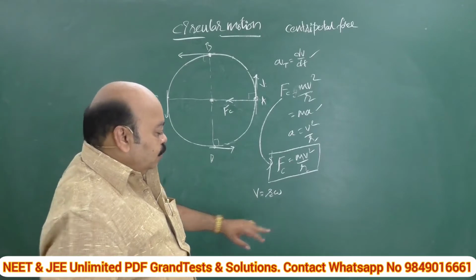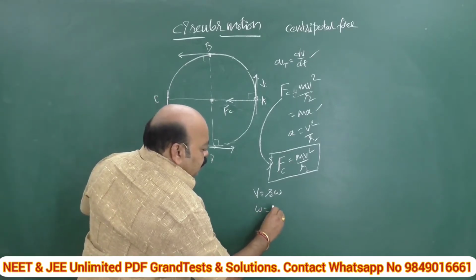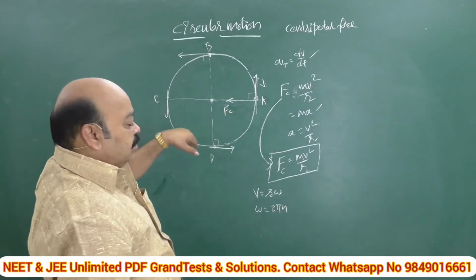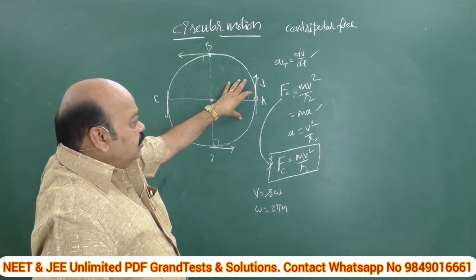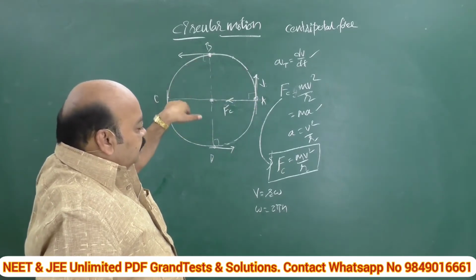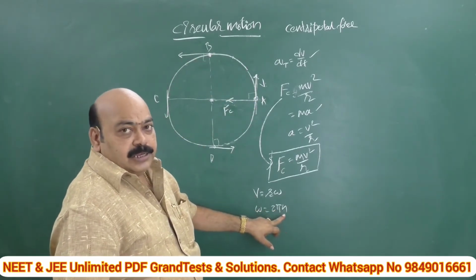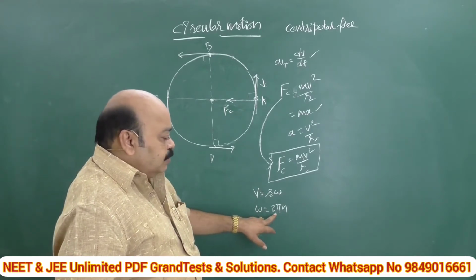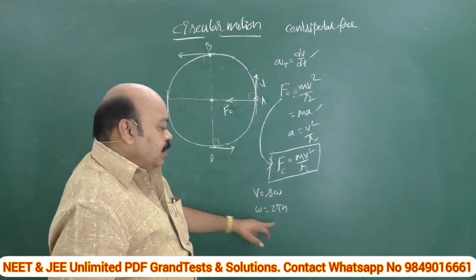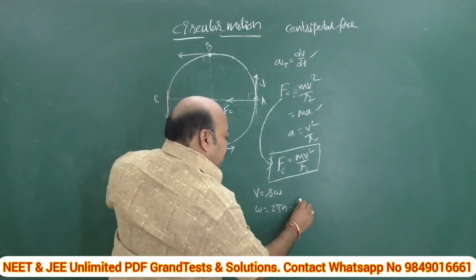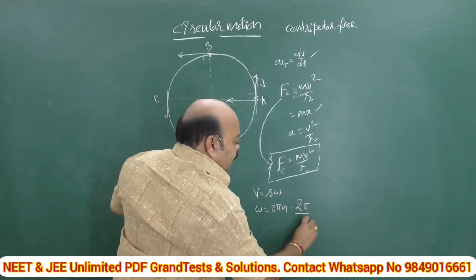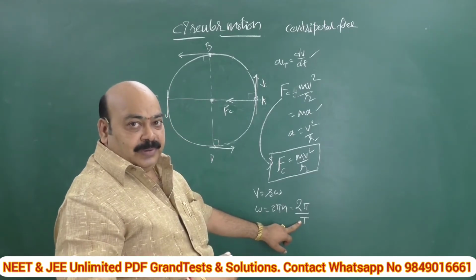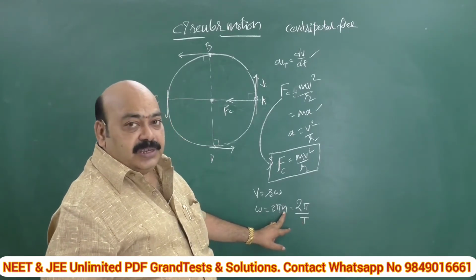Angular velocity omega is equal to 2 pi n, where n is the number of rotations per second. For example, if a body is in circular motion such that it completes n rotations per second, then its angular velocity is given as 2 pi n, whereas this can be replaced with 2 pi by T, where T is called the period of revolution, and n is the frequency.